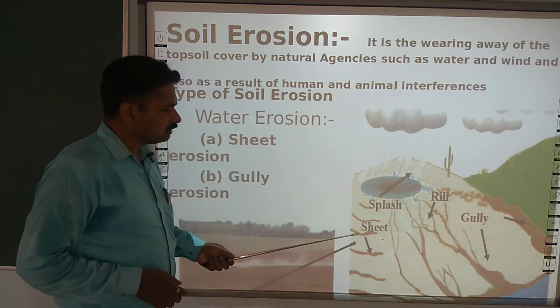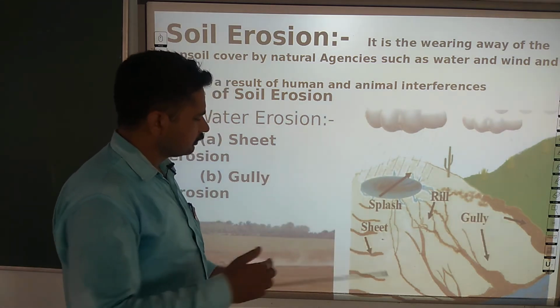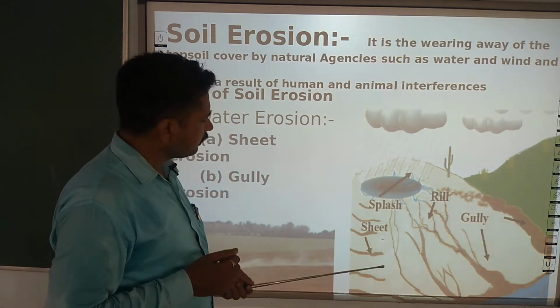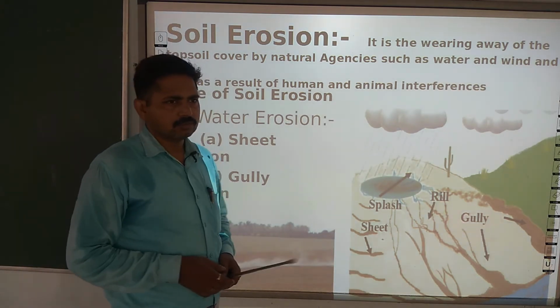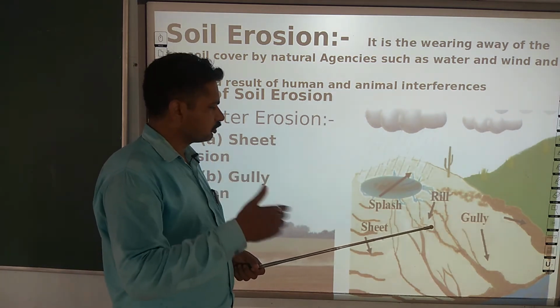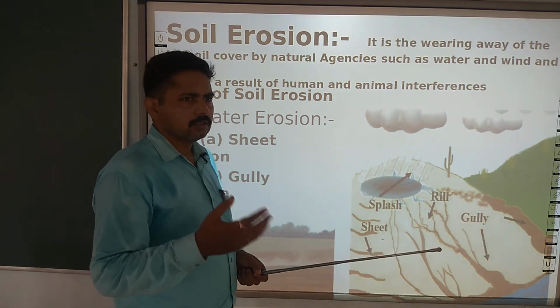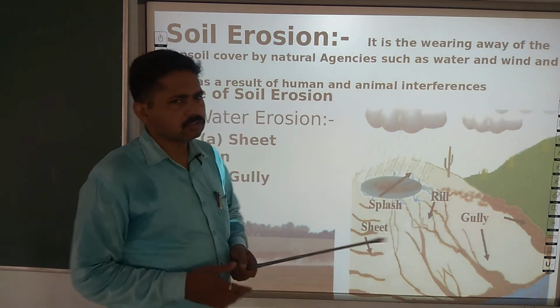Next is sheet erosion, when a vast area of soil gets run away with the water. It is known as sheet erosion. As you see a field, and slowly with the passage of water, the soil gets mixed with the water and vanishes away.